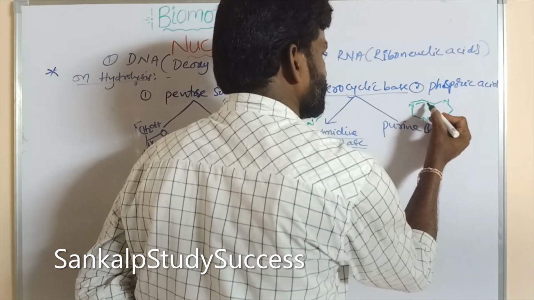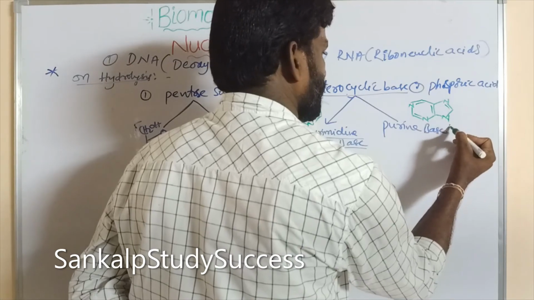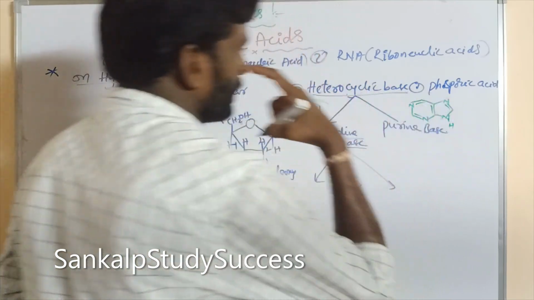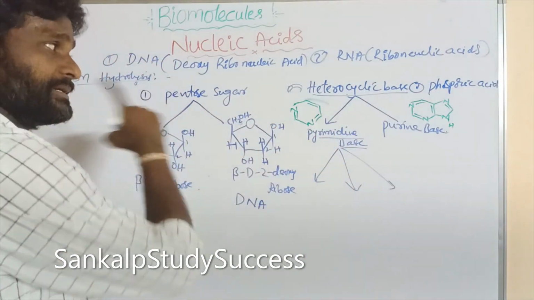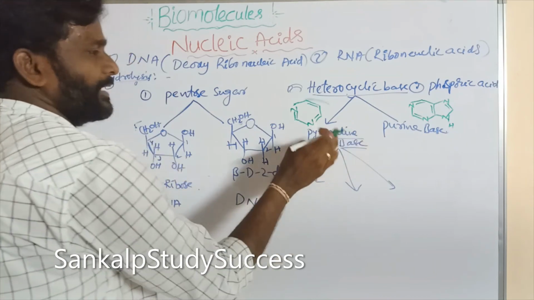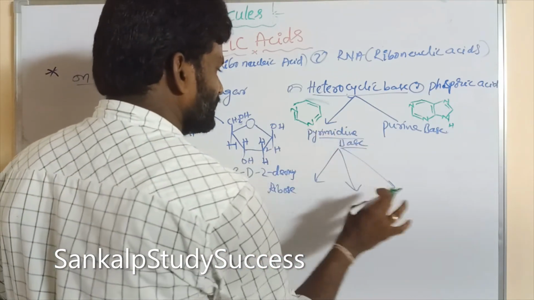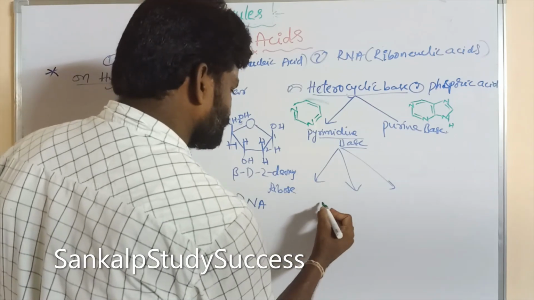Double bond, single bond, double bond, double bond, double bond, H. So this is the purine-like structure. This is the pyrimidine-like structure, right? So pyrimidine bases are again three types. So what are they?